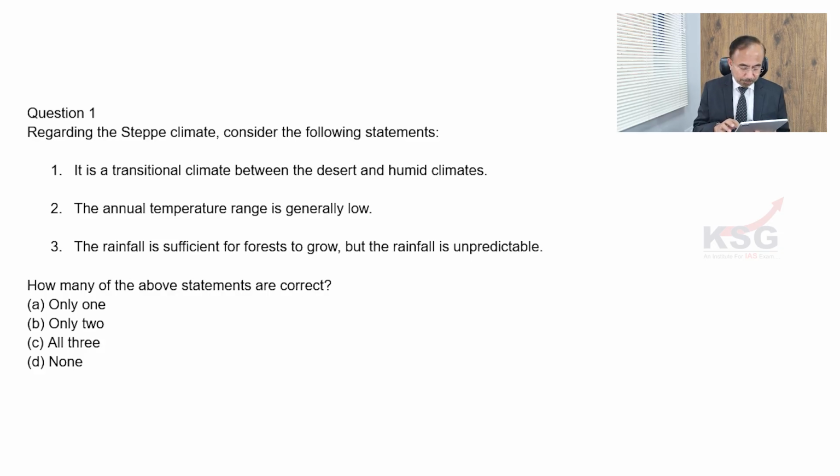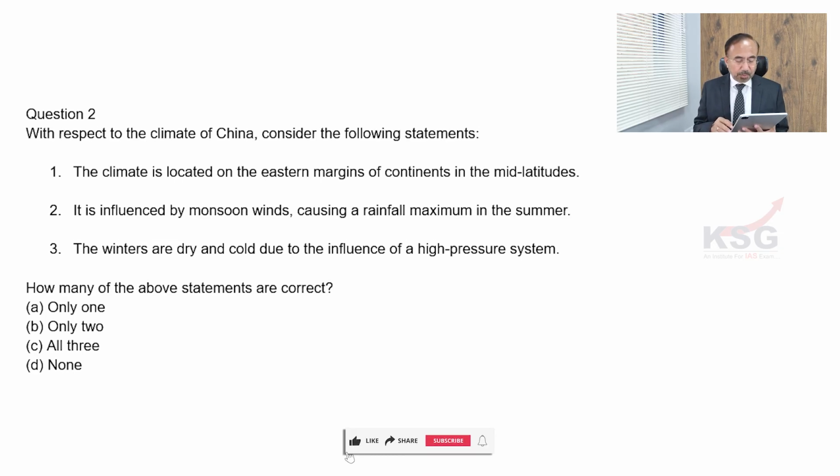That's the first one. The second question, with respect to the climate of China, consider the following statements, China type climate. First, the climate is located on the eastern margin of the continent in the mid latitudes. Second, it is influenced by monsoon winds causing a rainfall maximum in the summer. Third, the winters are dry and cold due to the influence of high pressure system. Now you have to see how many statements are correct.